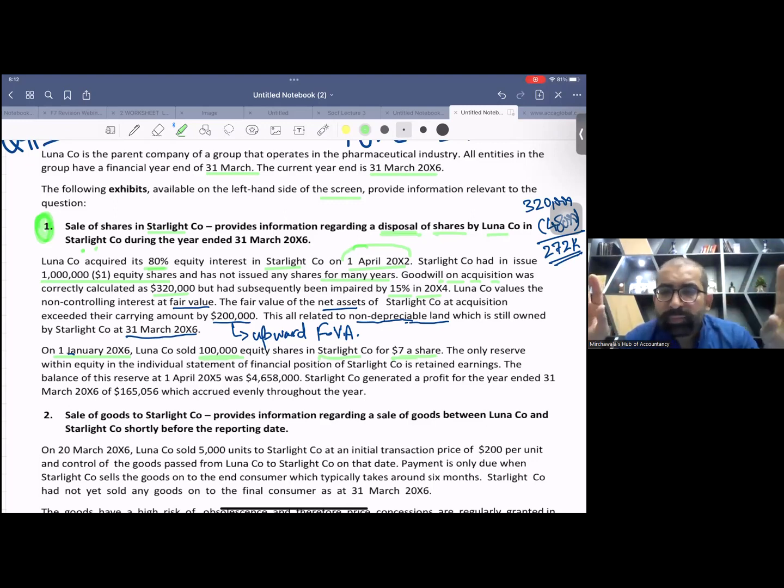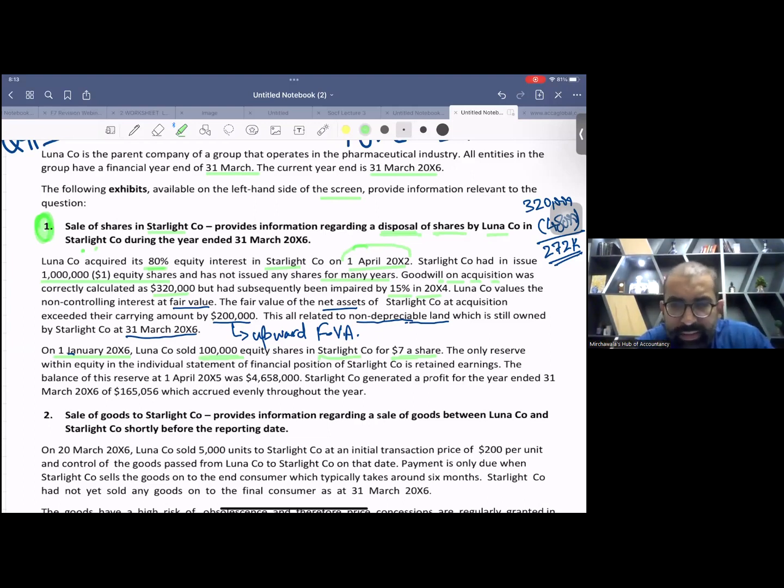And this transaction is between equity owners, no change in status. So that's why in the consolidated books, we are not going to book any gain or loss in P&L. This is a routine case.